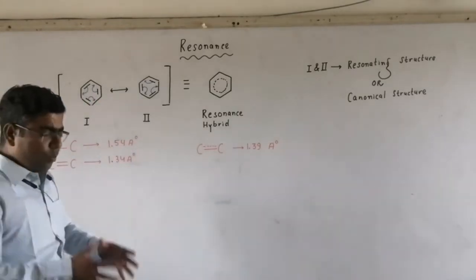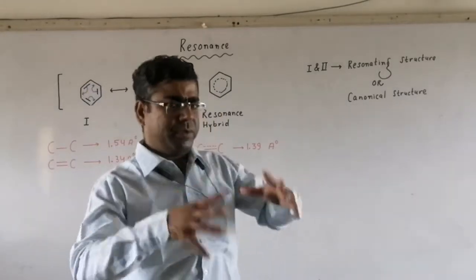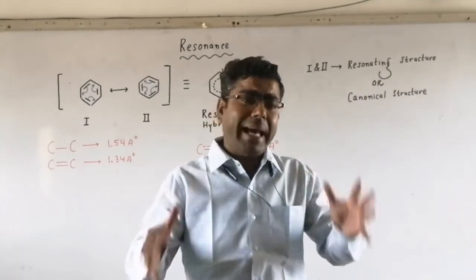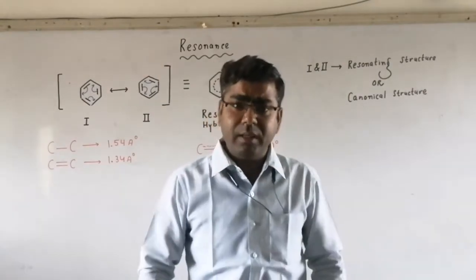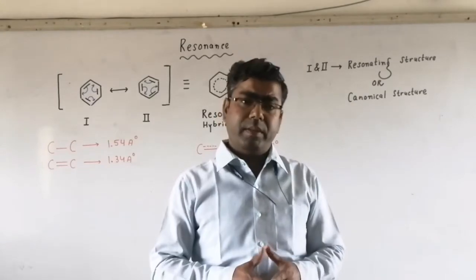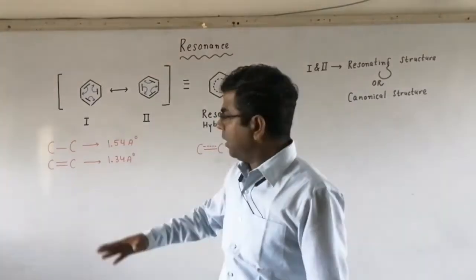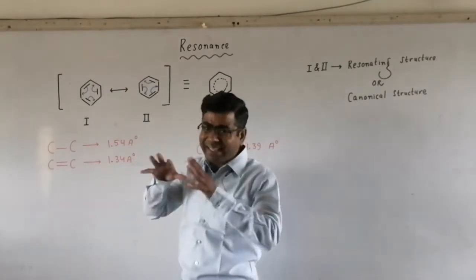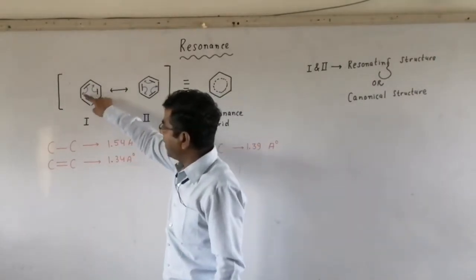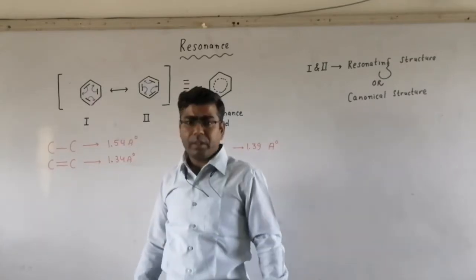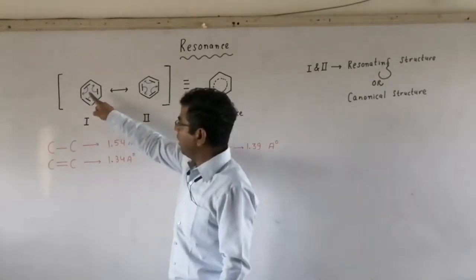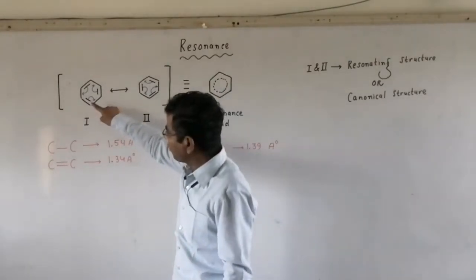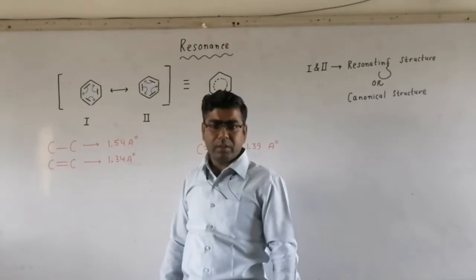Now, these double bonds are not localized. The double bonds here are delocalized, meaning they are changing their position with respect to time. The double bond which is present here, after some time will change its position and come to this position. And if a double bond comes here, then for maintaining the alternate order, we have to shift this double bond from here to here.